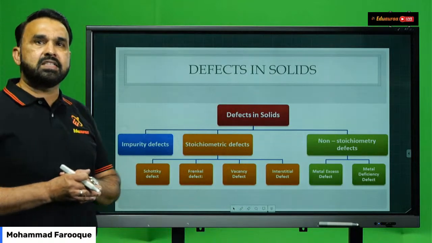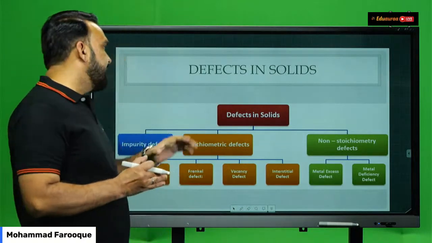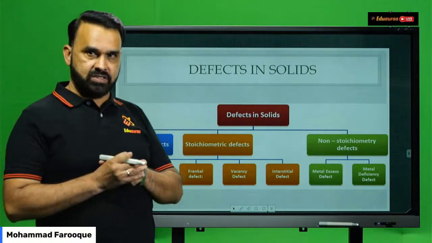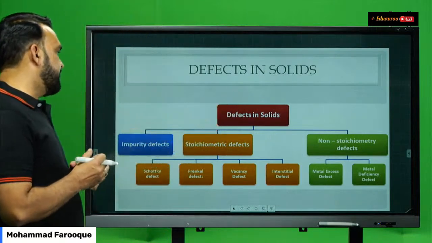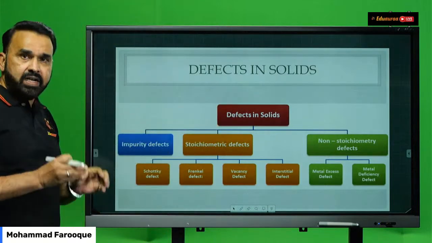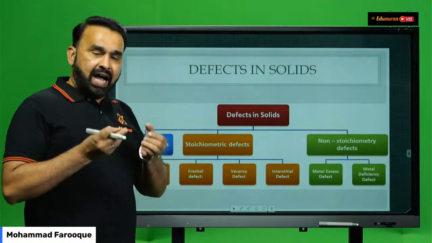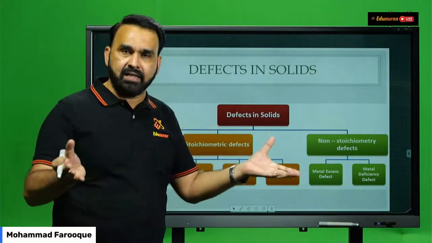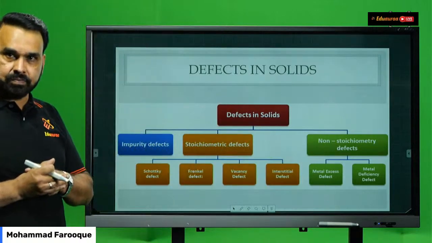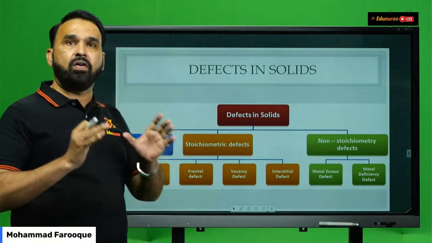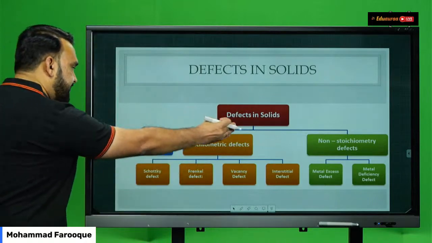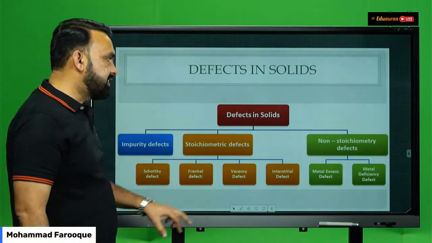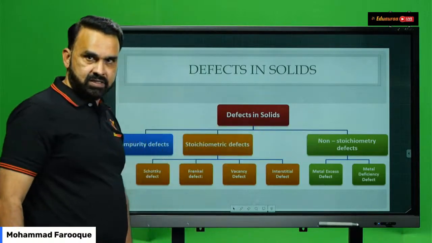Coming to the last important concept of the chapter, students, that is defects in solids, or imperfections in solids. What are defects or imperfections in solids? They arise due to the absence of particles, missing of particles, or misplacement of the particles. Defects in solids are classified as impurity defects, stoichiometric defects, and non-stoichiometric defects.